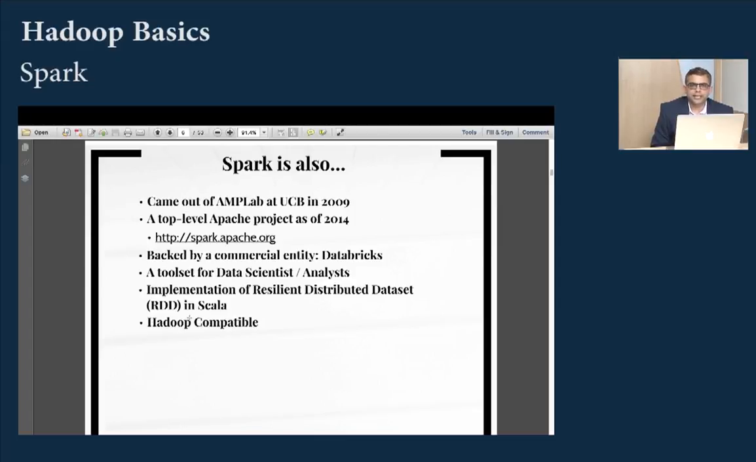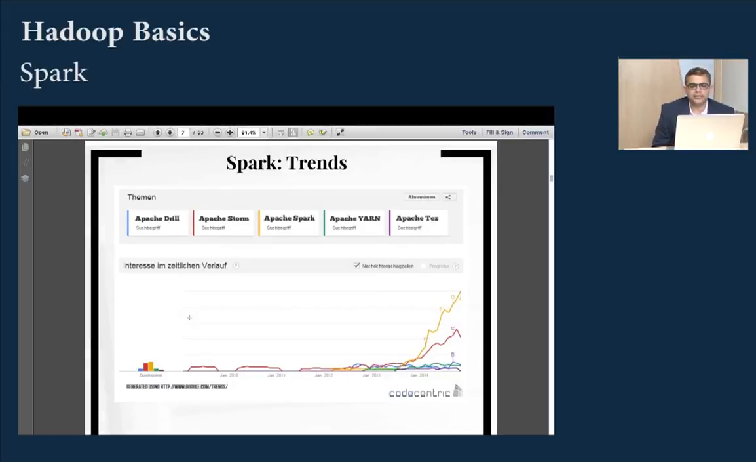It's a toolset for data analysts and scientists. What it really implements is RDD, Resilient Distributed Dataset. We'll be seeing that in some time. And yes, it works perfectly fine on a Hadoop cluster. If you look at the trends and the interest around the community, you see that Spark is one of the most active projects in the community right now. It's like the most attractive thing in the Hadoop community right now.